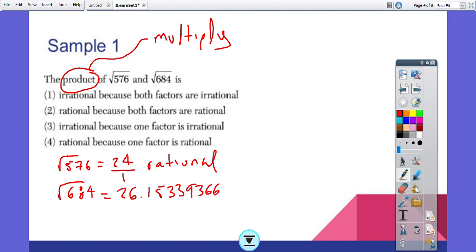Your calculator basically gave you the closest approximation. The number repeats on and on and on, so it will not turn into a fraction. So we're going to call this irrational.